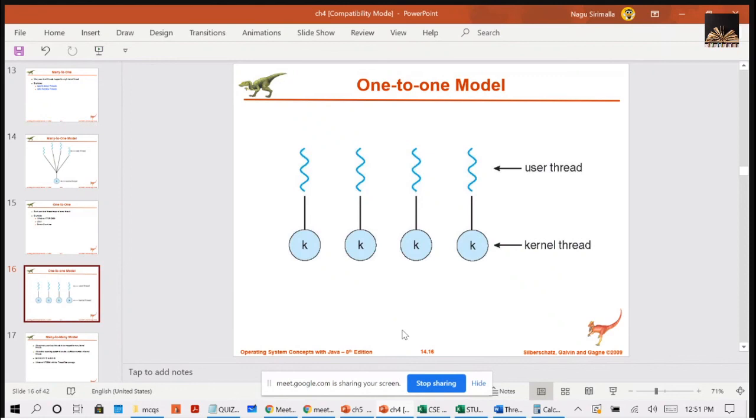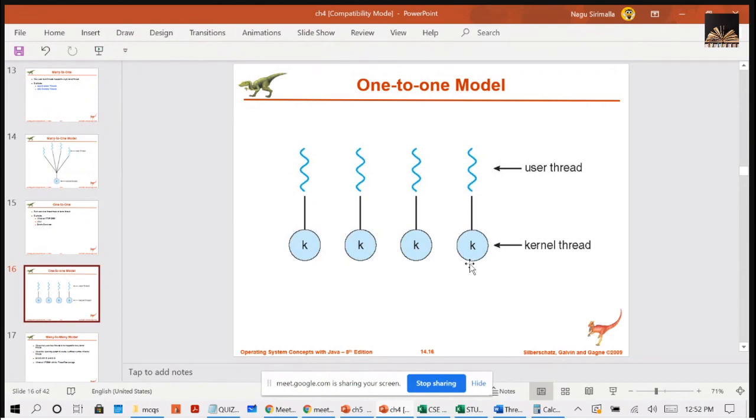Here, if you take the one-to-one model, it provides more concurrency than the many-to-one model by allowing another thread to run when a thread makes a blocking system call, because these are separated. If one thread is making a system call, only this part will be blocked. The remaining will be running in parallel, right? Because they have a separate kernel thread for each user thread. If one is blocking, the remaining will run in parallel.